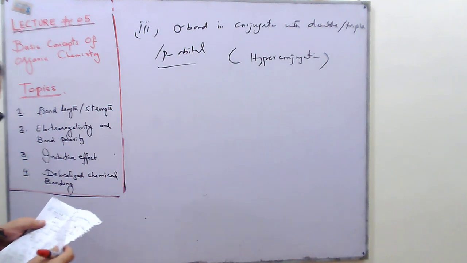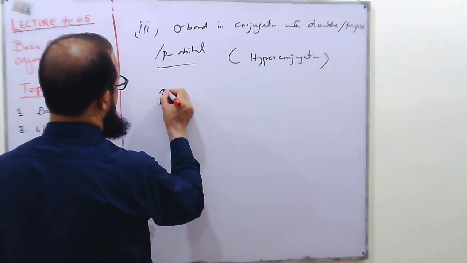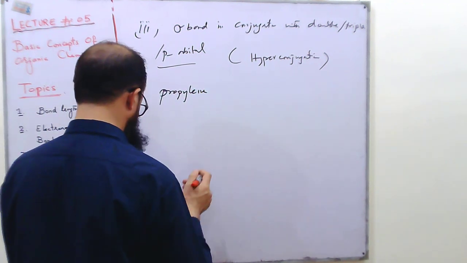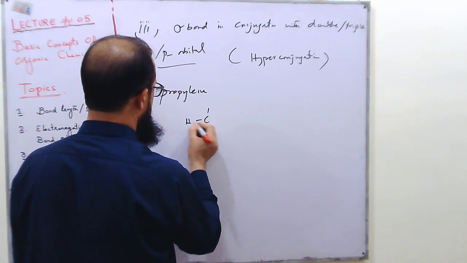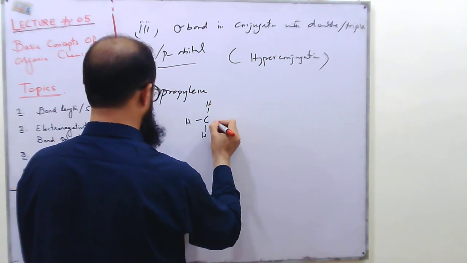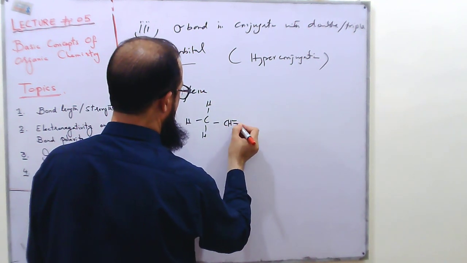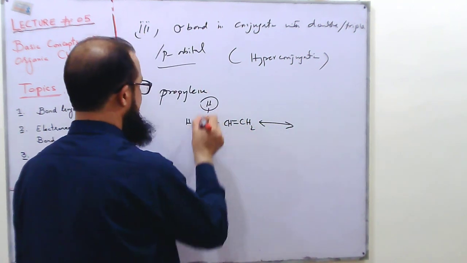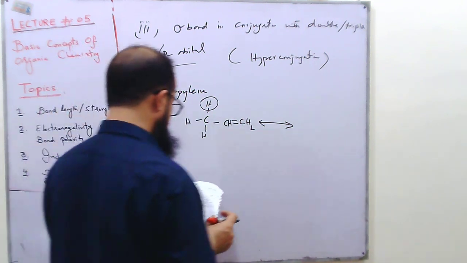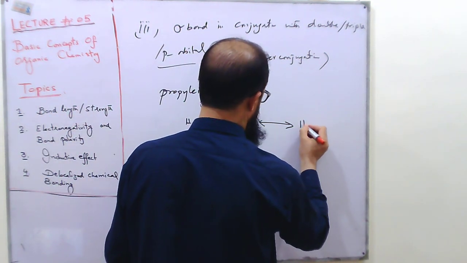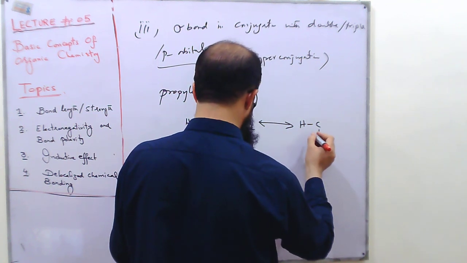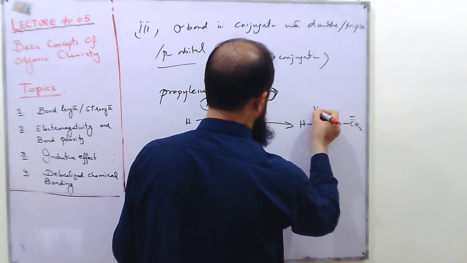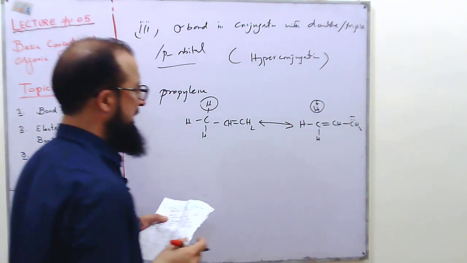For example, if we take the example of propylene, propylene has 2 resonating structures. So one of the hydrogens from this carbon will be removed, and there will be a positive charge on the hydrogen.